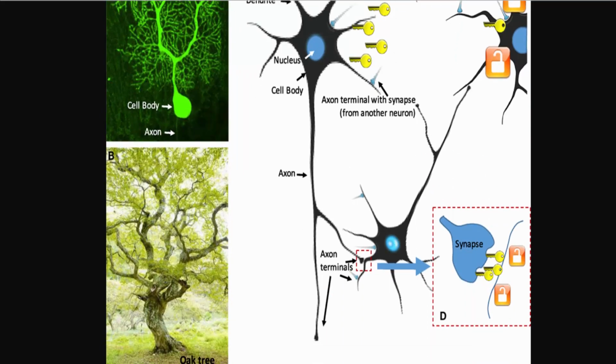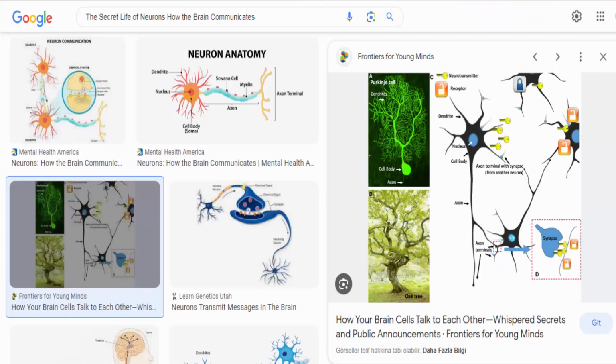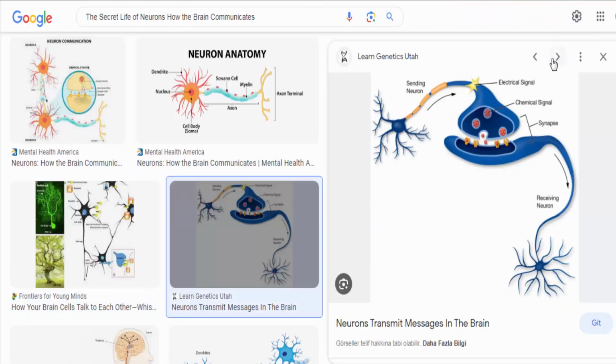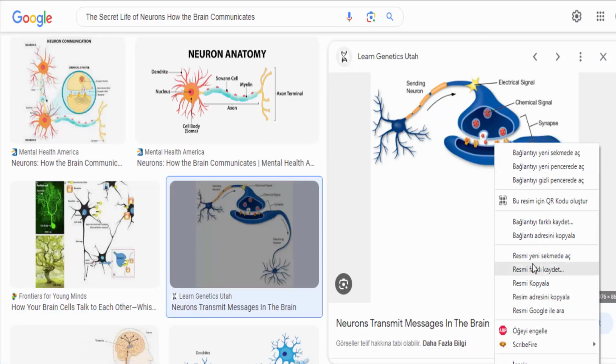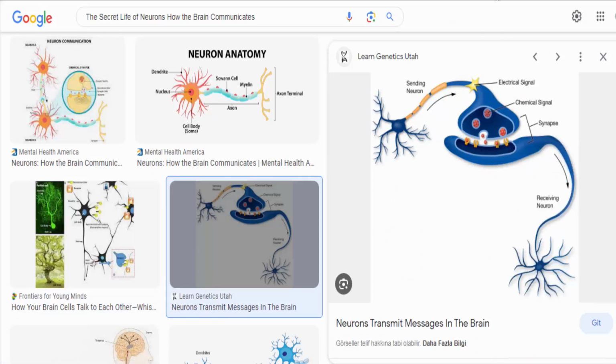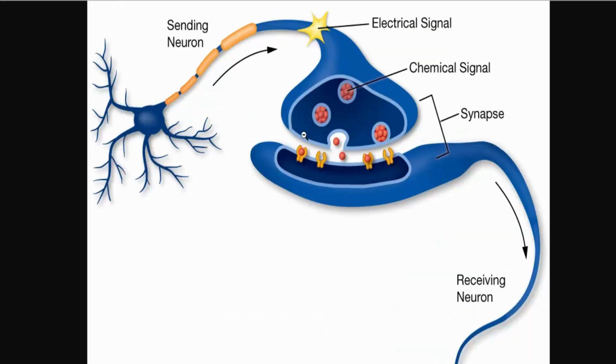It allows the brain to process and integrate information from various sources, such as sensory inputs or memories, and generate appropriate responses. It's important to note that the brain's communication is not a linear process but rather a highly interconnected network. Neurons form complex circuits and pathways, allowing for the integration and coordination of different brain functions.